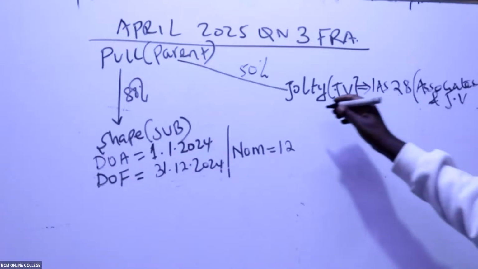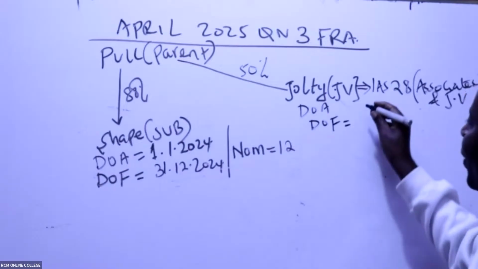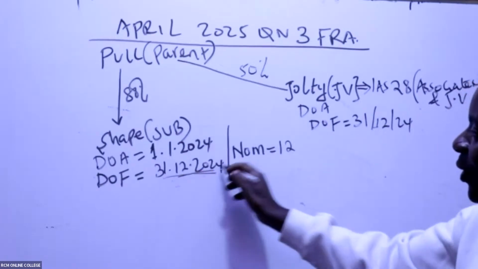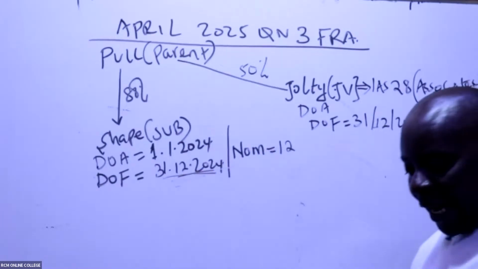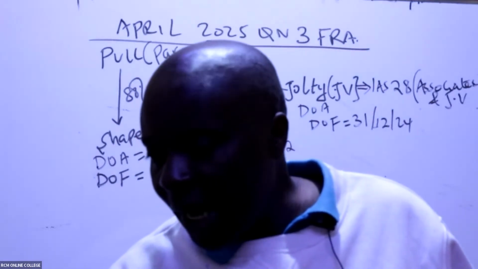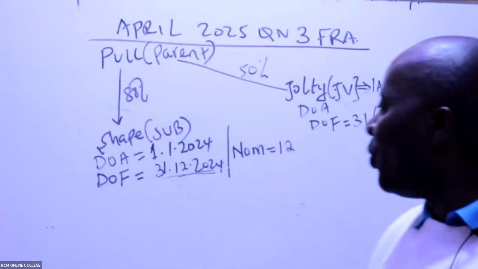So the way you account for an associate is the way you will account for a joint venture. So please tell me the date of acquisition and the date of the financial statements. Date of the financial statements is 31st December 2024. It is the same. So what I need to check is the date when we acquired this interest in Jolty. Pool Limited also acquired 50% of the equity interest in Jolty Limited and obtained joint control over Jolty Limited on 1st January. We are lucky, a coincidence. 1st January 2024.